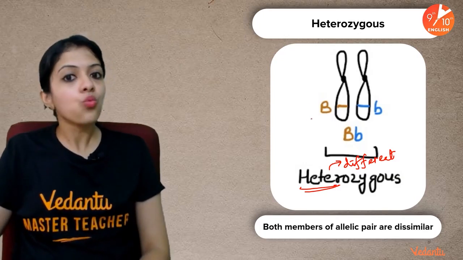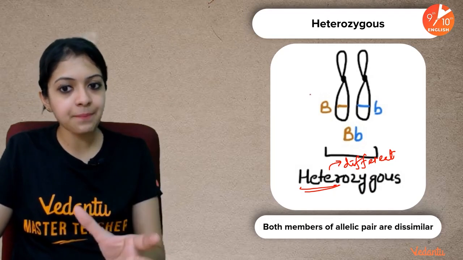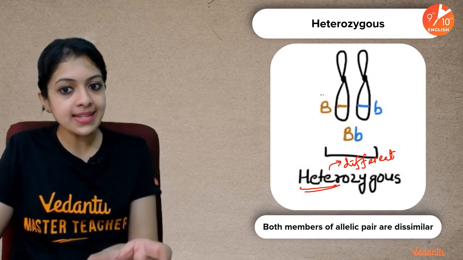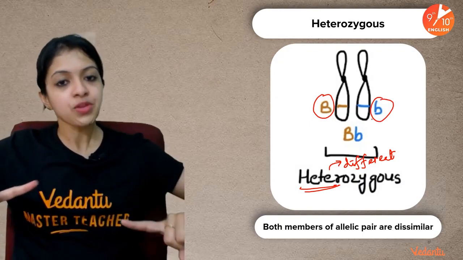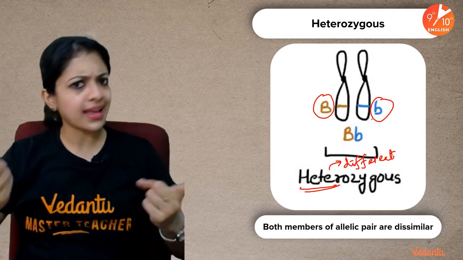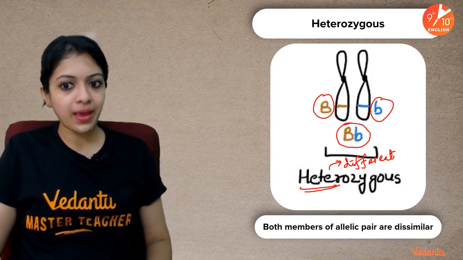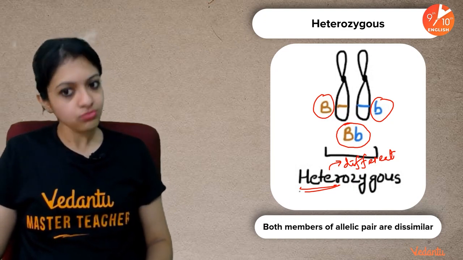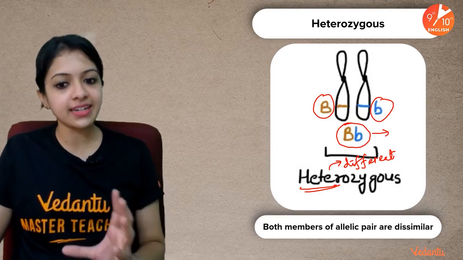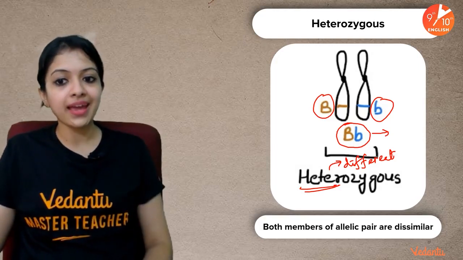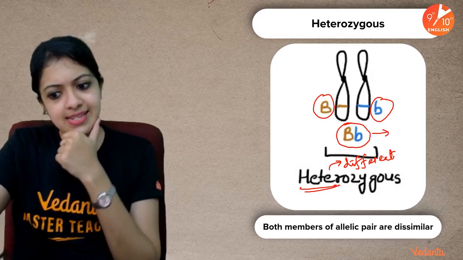This is exactly what explains why the child, in the eye color example, if the father has brown eyes and the mother has blue eyes, they are contributing one copy of each of their genes to the offspring at the time of sexual reproduction. The child has a combination of alleles this way, a capital B and a small b. This means that the child has a heterozygous condition. Both the members of the allelic pair are dissimilar. So if this is the case, what would be expressed is the next question.